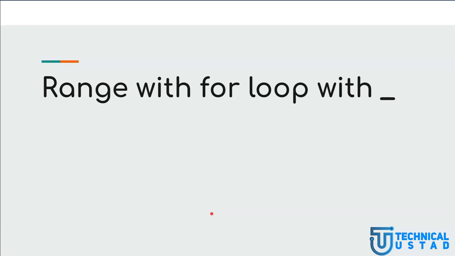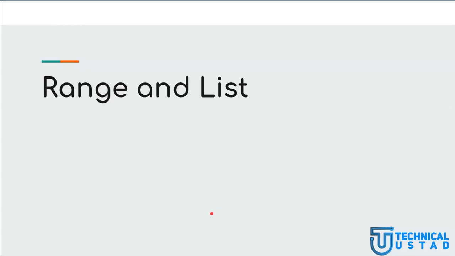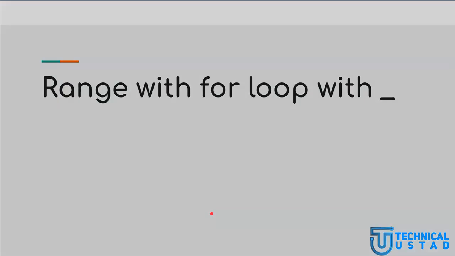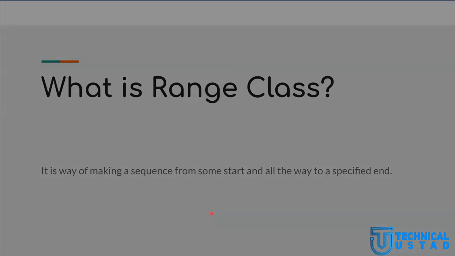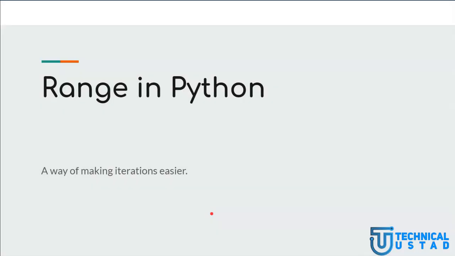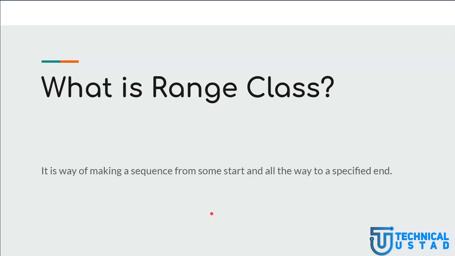First of all, let me revise everything that I have discussed in this video so far. Let me go to the first slide. First of all, we introduced range in Python as a way of making iterations easier. We said the range class is a way of making a sequence from a start all the way to a specified end.